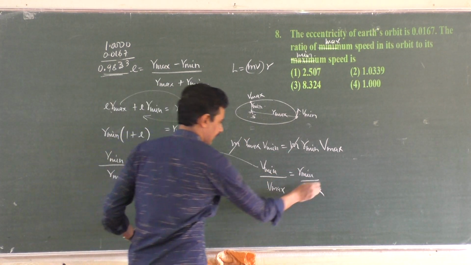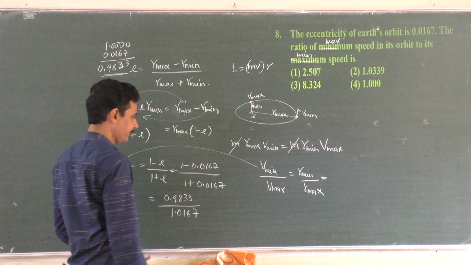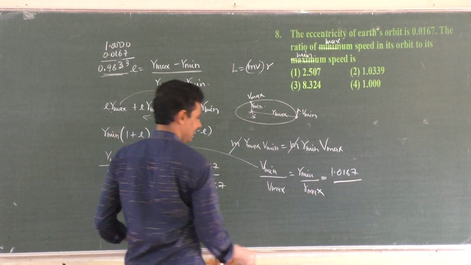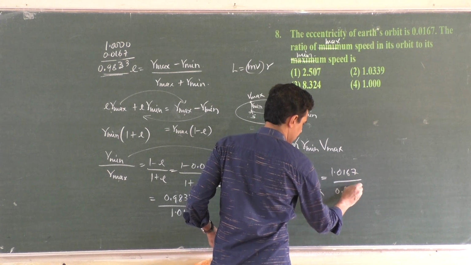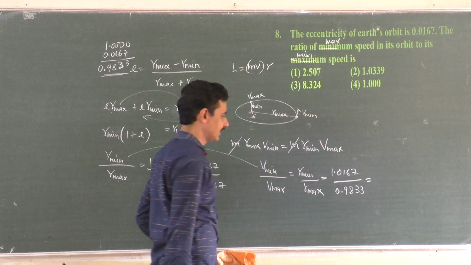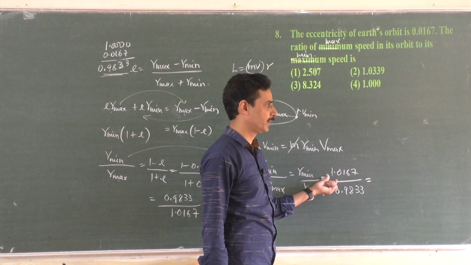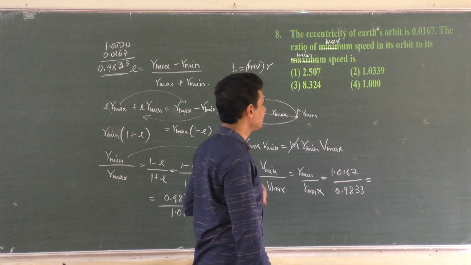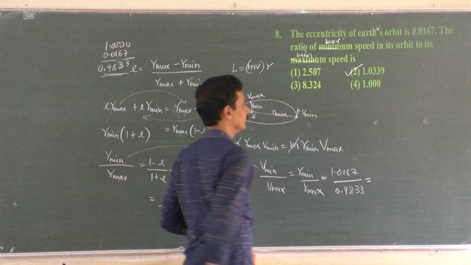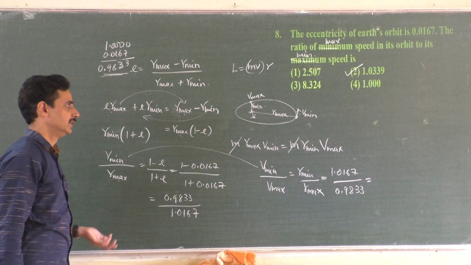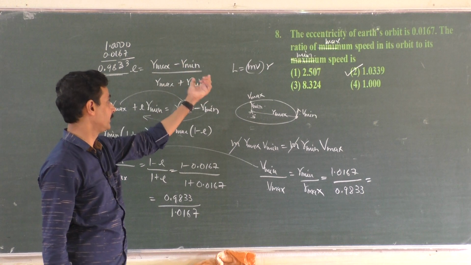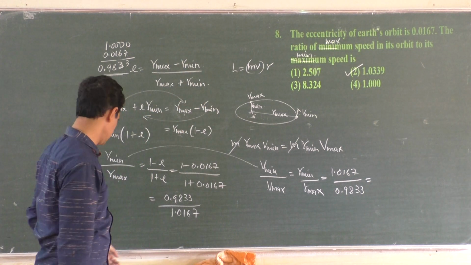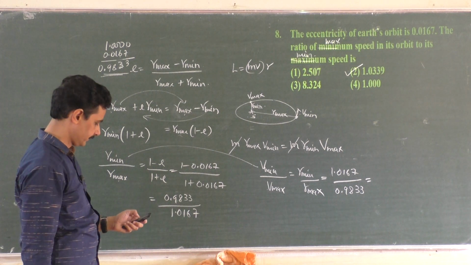So what is this one then? R maximum to R minimum is 1.0167 divided by 0.9833. So this will give you an answer which is just greater than 1.01, because 0.98 is almost equal to 1, just greater than 1.0339. That's how we have to do. But you must know this part. I have not given this in the synopsis also. Eccentricity. What do you mean by eccentricity? Okay, 9th one.